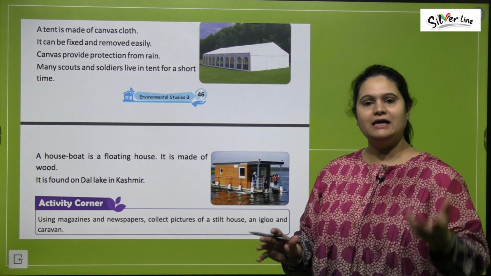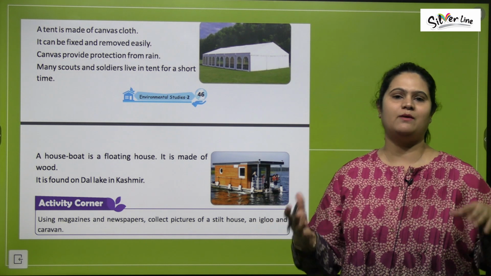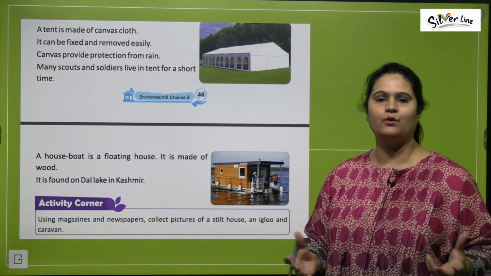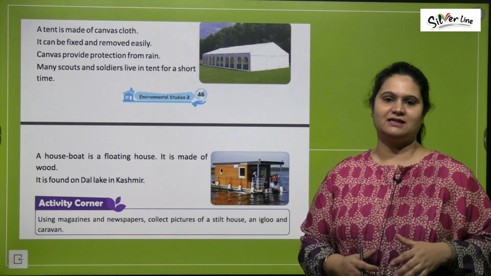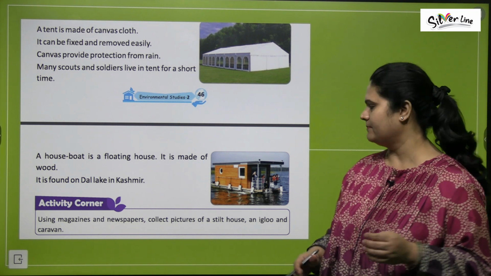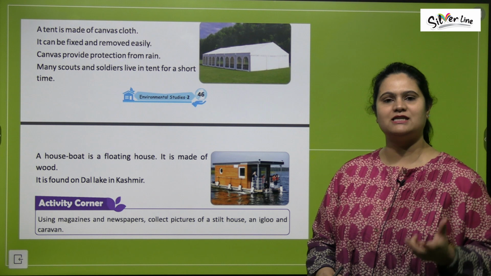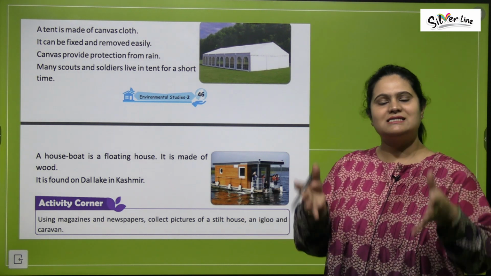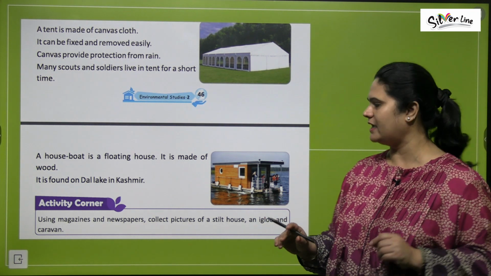Then we have igloo. Igloo क्या होते हैं? जहाँ पे स्नो होती है बहुत ज्यादा, जैसे एंटार्क्टिका हो गया, आर्कटिक रीजन हो गए, वहां पर इग्लूज बनाए जाते हैं जो आइस से बनते हैं, स्नो ब्लॉक से बनाए जाते हैं. एंड caravans, I have already told you. So you have to collect pictures of some igloos, stilt houses and caravans from newspapers and magazines, right?